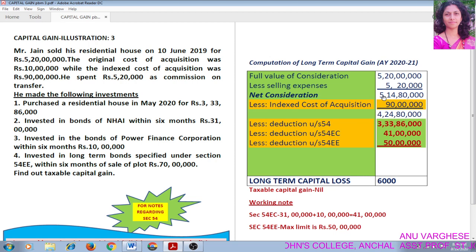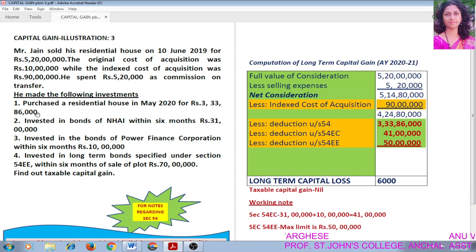This is net consideration. From net consideration we have to deduct indexed cost of acquisition. In the question it is given indexed cost of acquisition itself. So we don't have to index the cost of acquisition. It is directly given indexed cost of acquisition and the figure is 90 lakh. So we can deduct that figure 90 lakh. Now we are getting 4 crore 24 lakh 80,000.